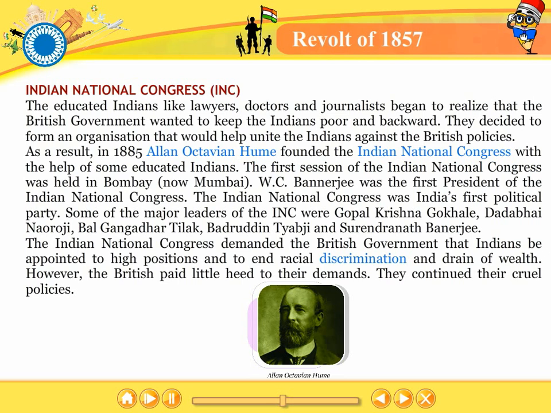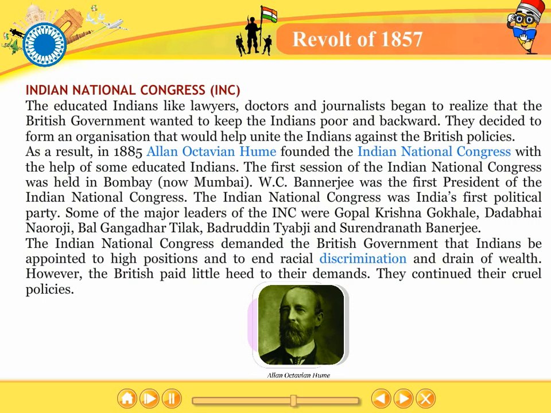Indian National Congress (INC). The educated Indians like lawyers, doctors and journalists began to realize that the British government wanted to keep the Indians poor and backward. They decided to form an organization that would help unite the Indians against the British policies. As a result, in 1885, Alan Octavian Hume founded the Indian National Congress with the help of some educated Indians.